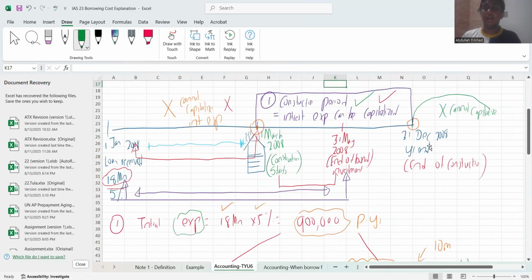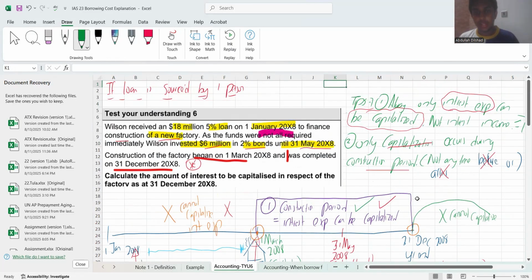I know I dragged it a bit. Let me give you all a summary. In terms of interest expense alone, if that interest expense was taken to build a new construction factory, what you need to do is quite simple. You will take any interest expense that is generated during your construction period, you can capitalize it, right? Any interest expense that is generated before your construction period or after your construction period, you need to simply take it to your profit or loss under financial cost. That is point number one.